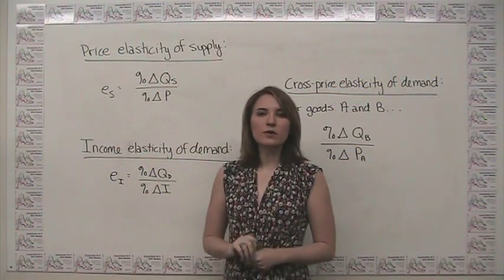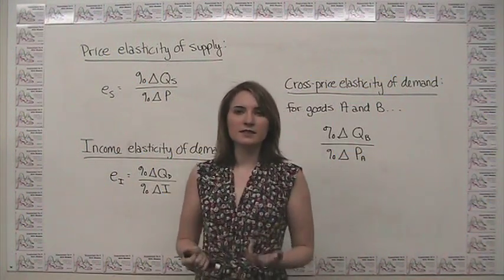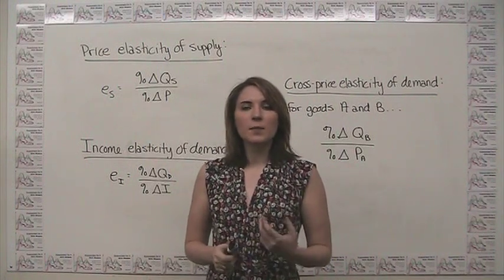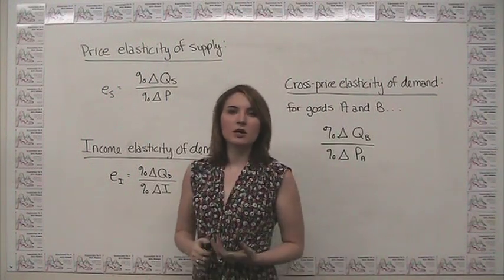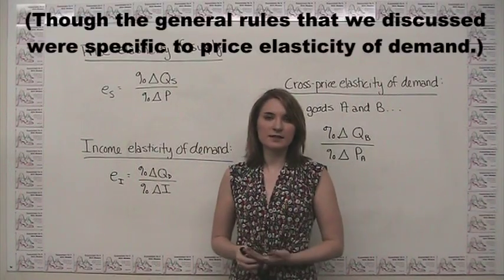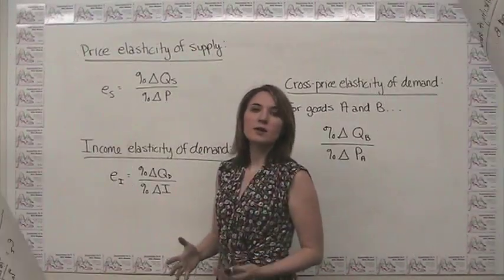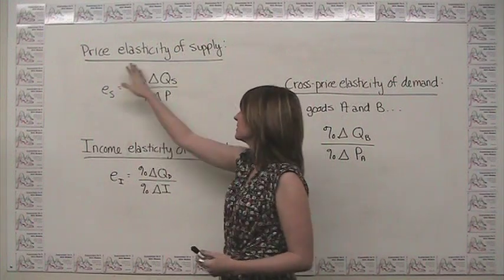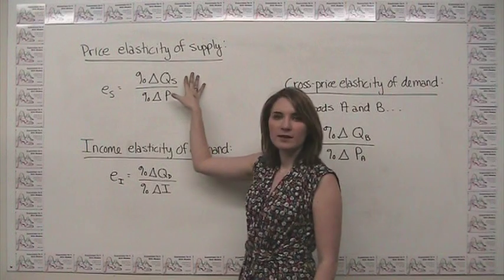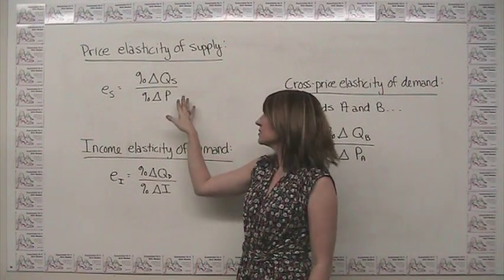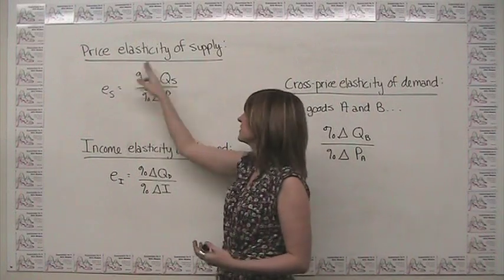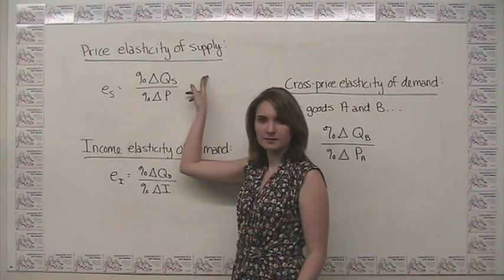Now, like I said before, there are other elasticities aside from price elasticity of demand, but the general things that we talked about regarding price elasticity of demand hold for all of these other elasticities. For example, we can have the price elasticity of supply, which just measures how responsive quantity supplied is to price. In that way, it's an exact analog of price elasticity of demand.